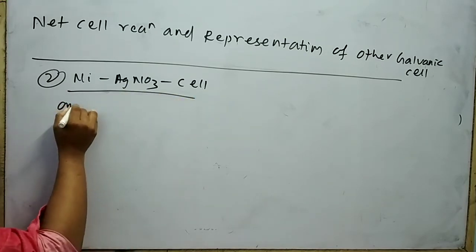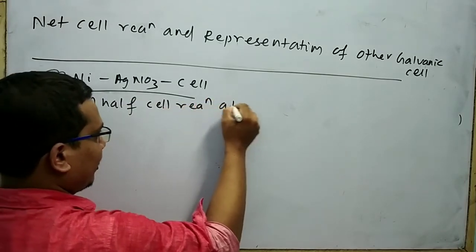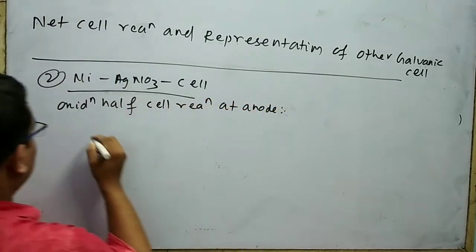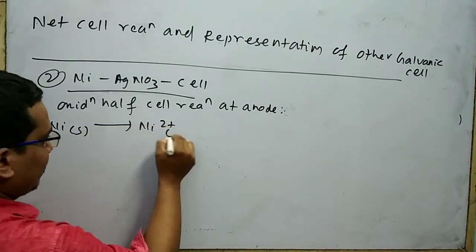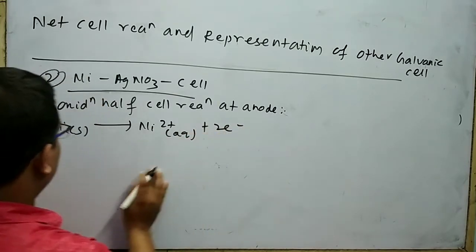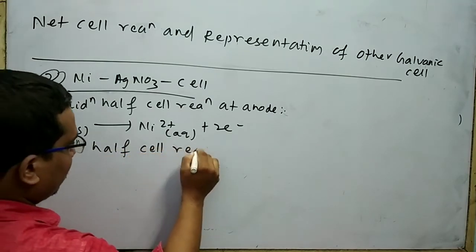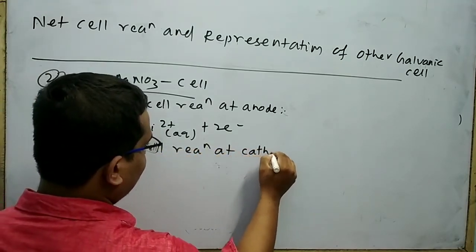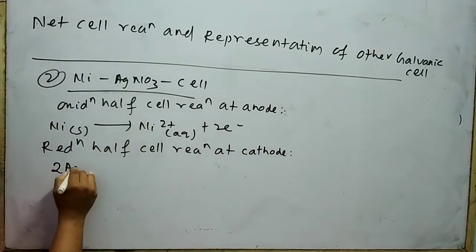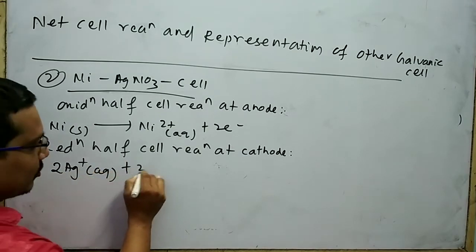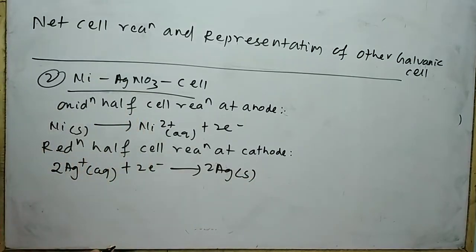So I can write the oxidation half cell reaction at anode: nickel solid gives Ni2+ aqueous plus 2 electrons. The reduction half cell reaction at cathode is 2Ag+ aqueous plus 2 electrons gives 2Ag solid.